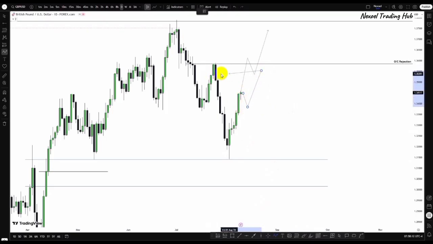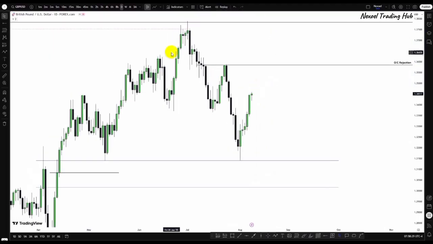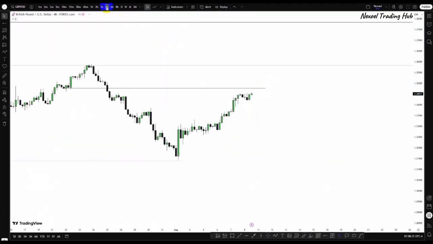So first would be to trade it here, and then look at what happens here. Whatever happens here would help us determine if we want to have a bearish movement or a bullish movement. But if the dollar index gives us a clean, clear bullish expectation, then we want to be looking at bearish reason in GBPUSD. Let's check the 4-hour time frame.